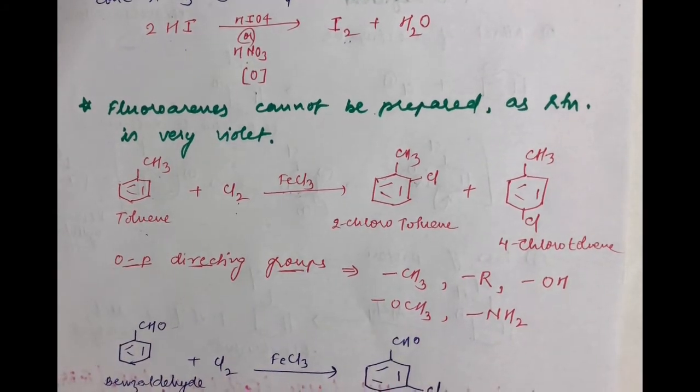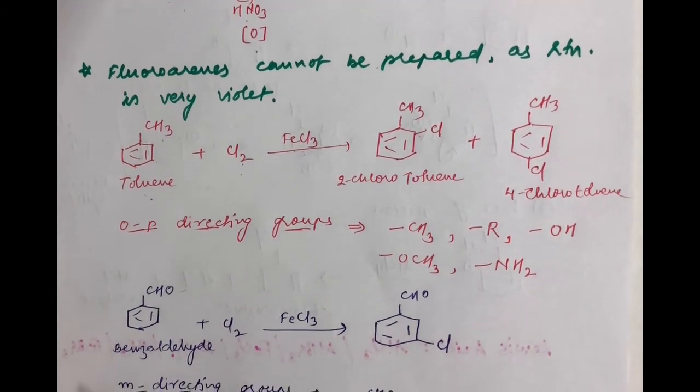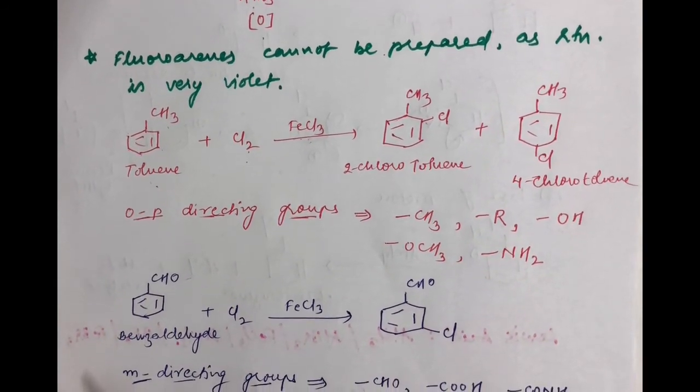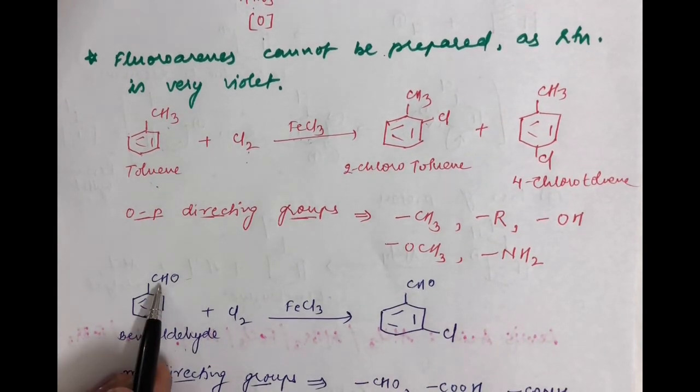Now students, let us take another reaction of a similar kind, halogenation of hydrocarbons. Here the hydrocarbon which I have taken is benzaldehyde. Benzaldehyde is nothing but benzene with CHO over it.